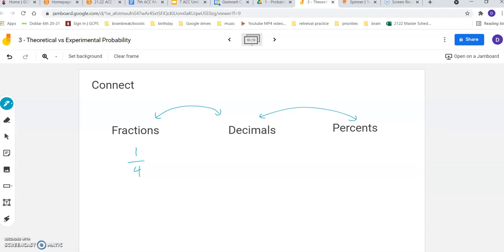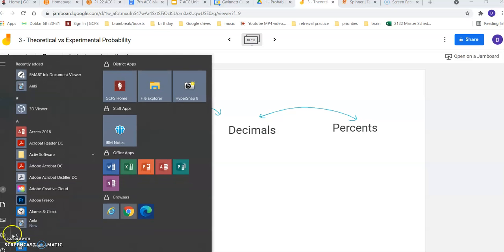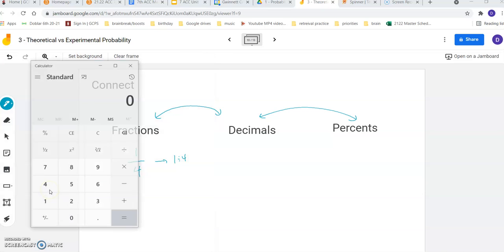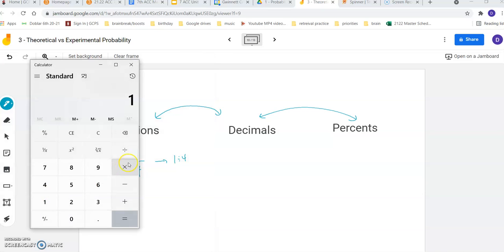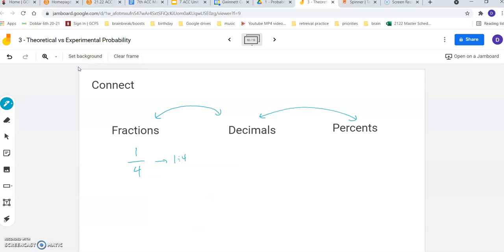To change a fraction into a decimal, you divide the numerator by the denominator, 1 divided by 4. Typically we do that with a calculator. I'll do that now. It's quick. That's the fastest way to turn a fraction into a decimal. 1 divided by 4 is 25 hundredths. So that fraction is the same as that decimal, remember?